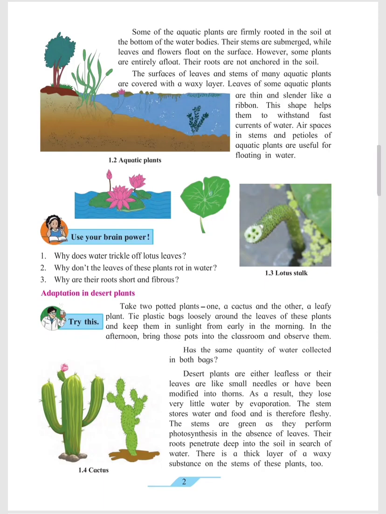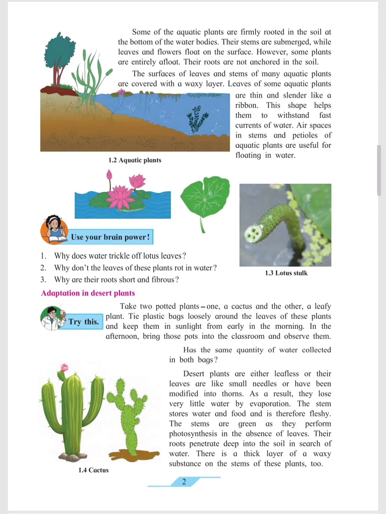Some plants live on the surface of water, whereas some plants live under the water. You can see on textbook page number 2 the stalk of a lotus, the flower of a lotus, as well as plants which are floating on the surface of water and which are under the water. Some have firm roots, whereas some have weak roots. Some roots are anchored into the soil, whereas some roots are not anchored into the soil; they just float on the surface of water.